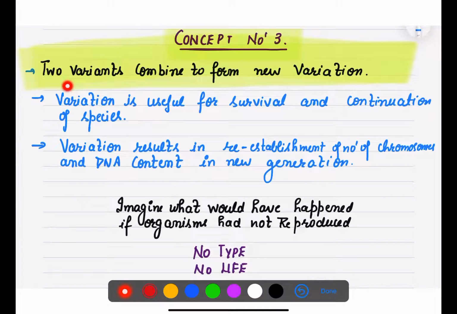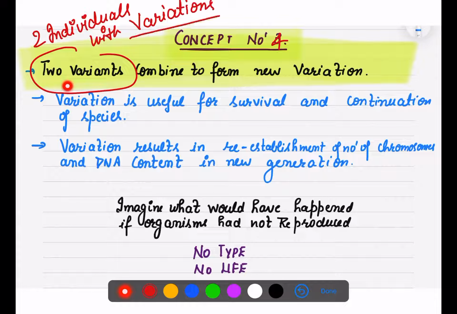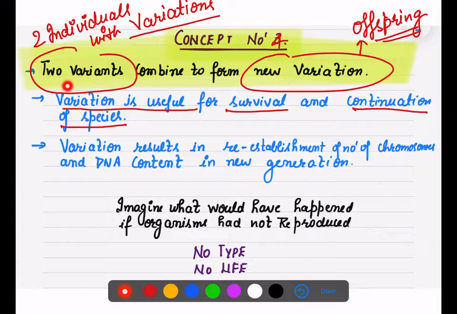The last concept for today's lecture is two variants. What does two variants mean? Two individuals with variations. When two individuals with variations combine, they form a new variation, and this new variation will be observed in the next generation. And what is the next generation? That is the offspring. Variation has so many successful things, it is useful for the survival as well as for the continuation of the species.